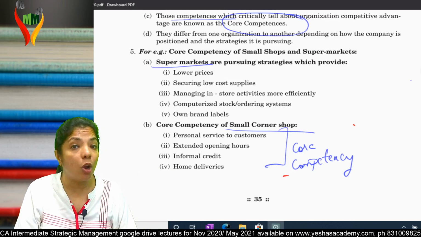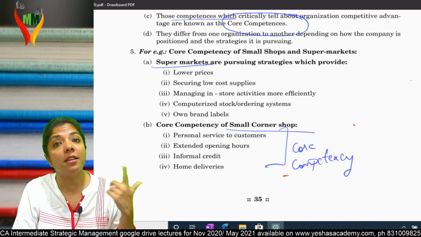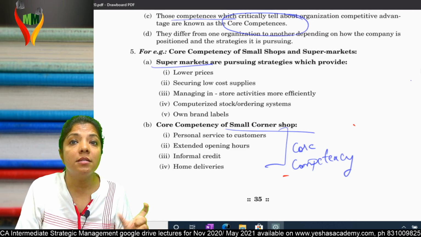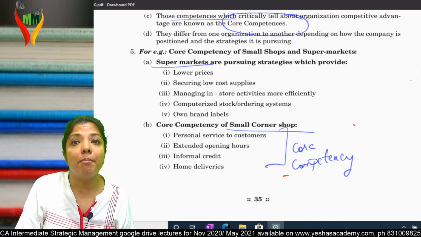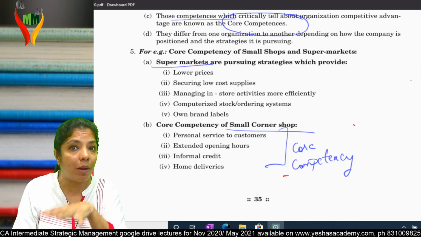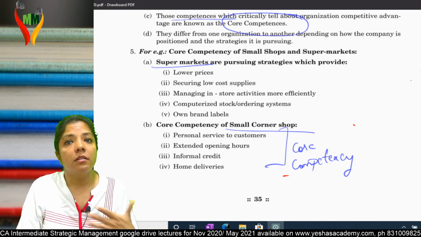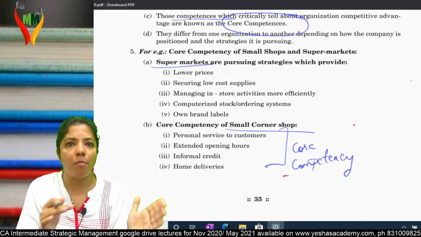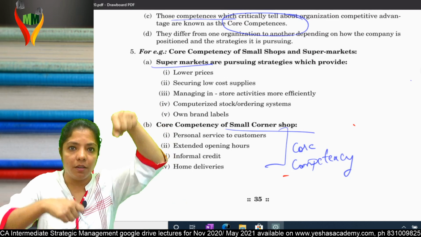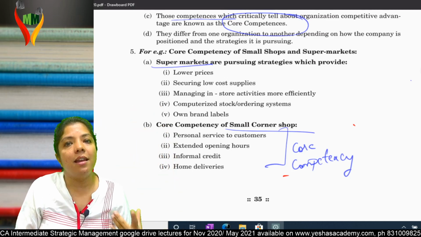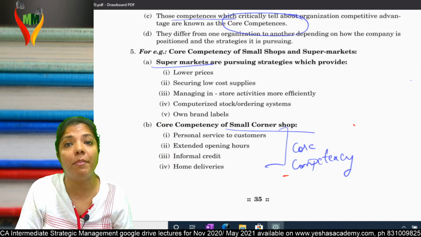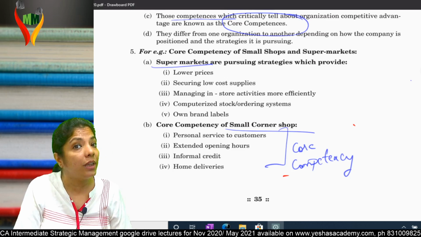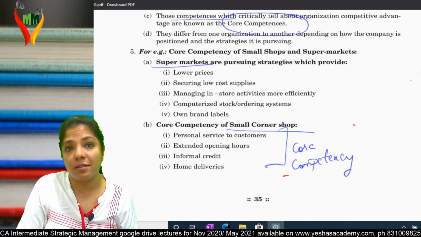What is the supermarket's core competency now? Low price. Why low price? Because they purchase in bulk, so when they purchase in bulk, they pass on some discount to us. Securing low cost supply, one and the same thing. Then managing in-store activity, everything at one place. Computerized ordering, computerized stock. Nowadays, computerized is common to both, I think. A small corner shop also has a weighing machine, not this one, but a digital weighing machine. And last is own brand label, which cannot be done by a small corner shop. That means everybody should have something unique in them, and that only will attract the customers.